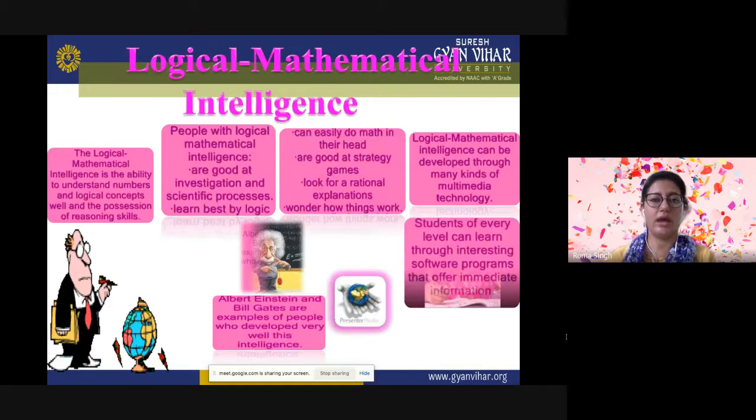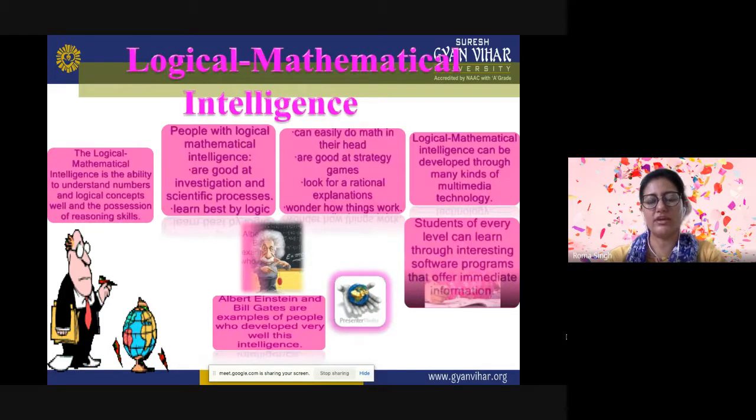They are good at, if they want to play a game which is based on strategy, they can look for rational explanations. They wonder how things work, because they want a reason behind everything. They want a logic behind everything. So they can develop many kinds of multimedia technology. They can take help from that, because they know how to utilize it.